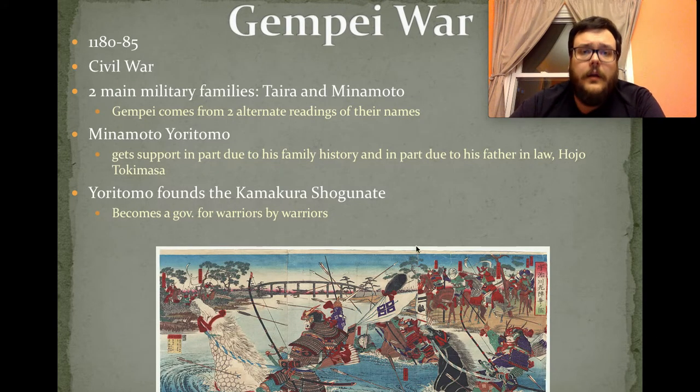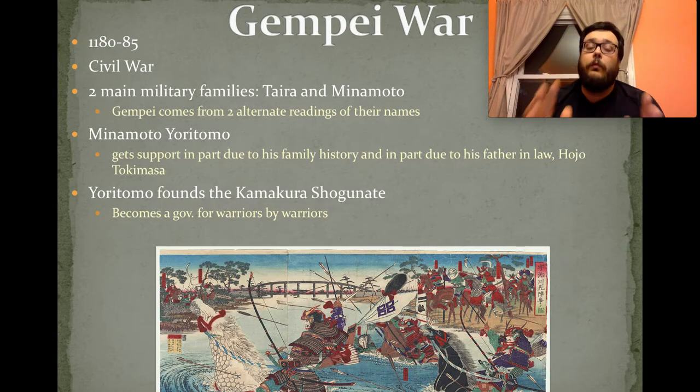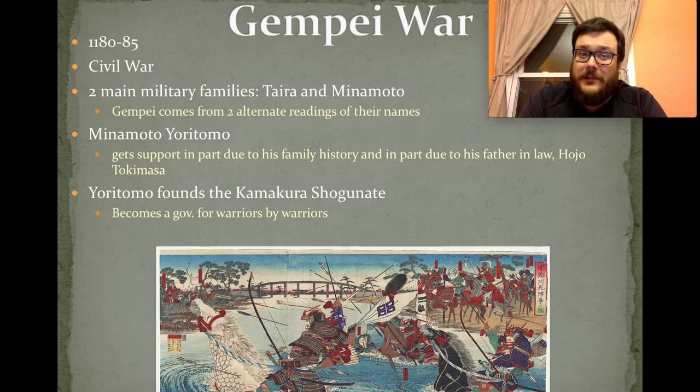Now, I want to talk about what is actually considered one of the most important wars in Japanese history, and that is the Genpei War. It took place from 1180 to 1185 CE, towards the end of the Heian era. It was a civil war.